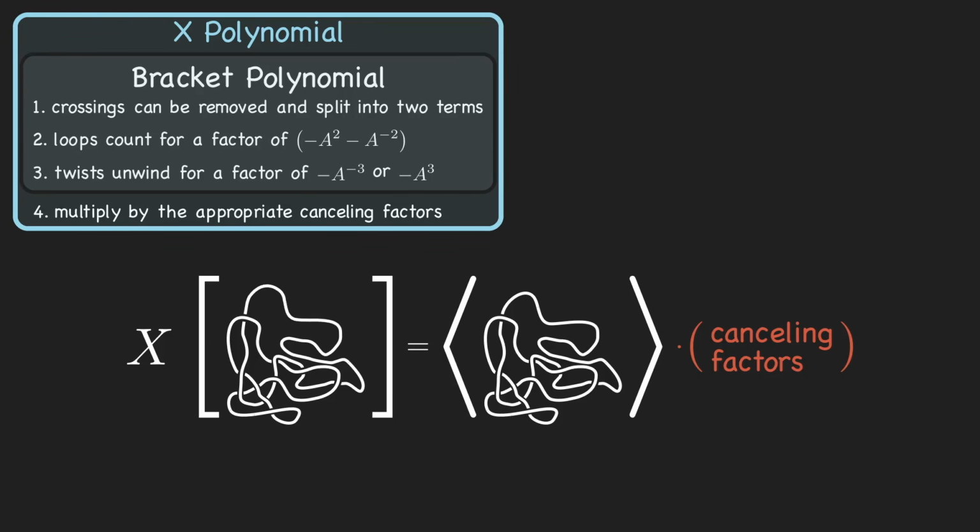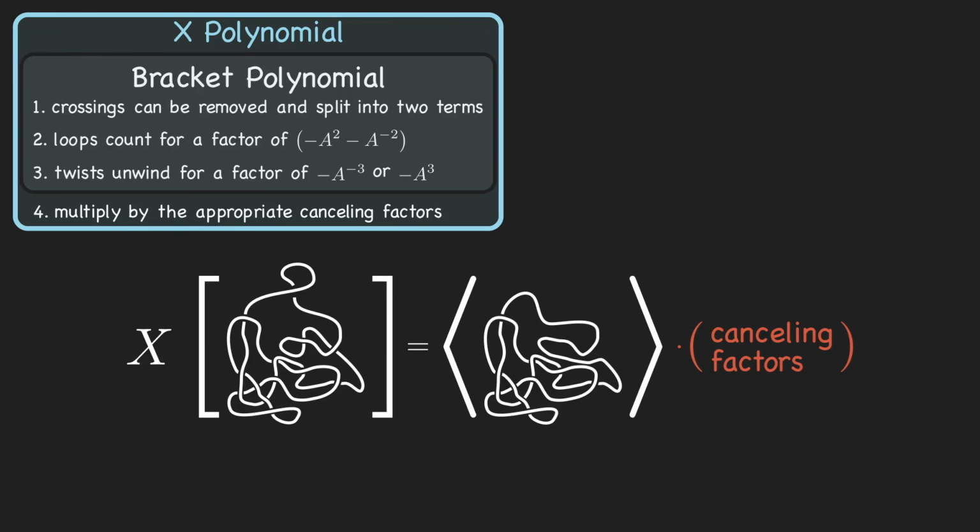It's invariant under planar isotopies because both the bracket and the canceling factors only depend on the pattern of crossings. It's invariant under type 1 Reidemeister moves, since although the bracket changes when a type 1 move is performed, the canceling factors are there to automatically neutralize that change. It's invariant under type 2 Reidemeister moves because the bracket doesn't change, and the two canceling factors generated or removed by a type 2 move always cancel each other out.